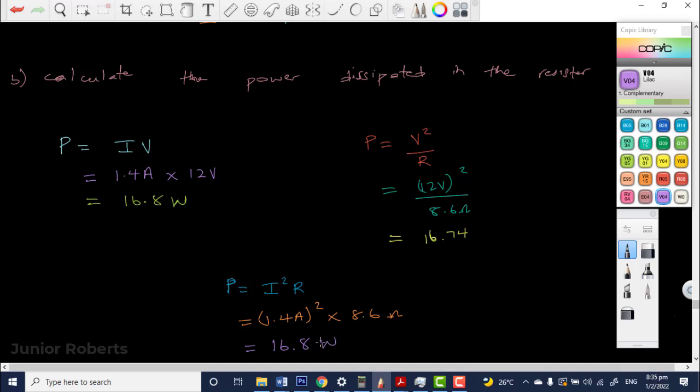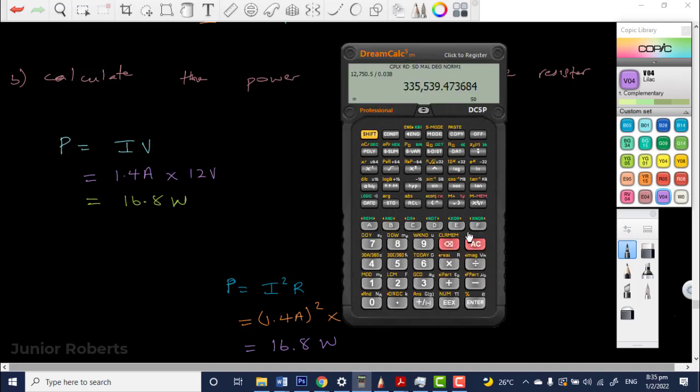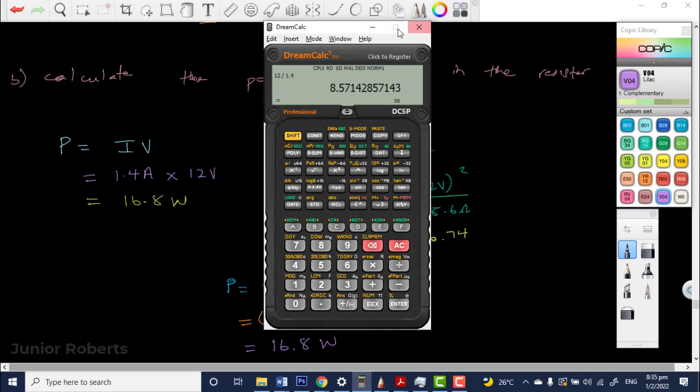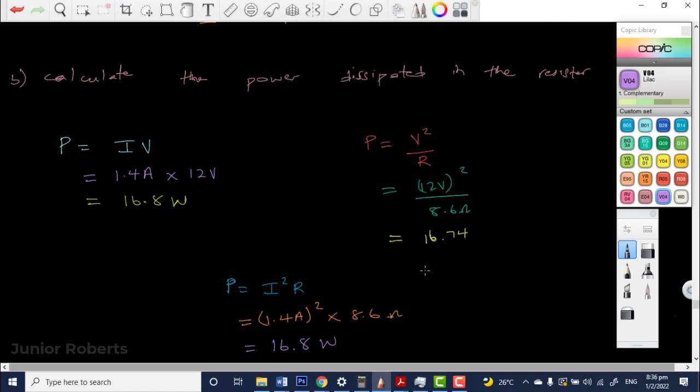Remember when we were working out the resistance, we used V over I, and V was the 12 divided by the current, which was 1.4. I would have gotten 8.57, but we rounded that to 8.6. So that's why we got slightly different answers, but they're technically the same.